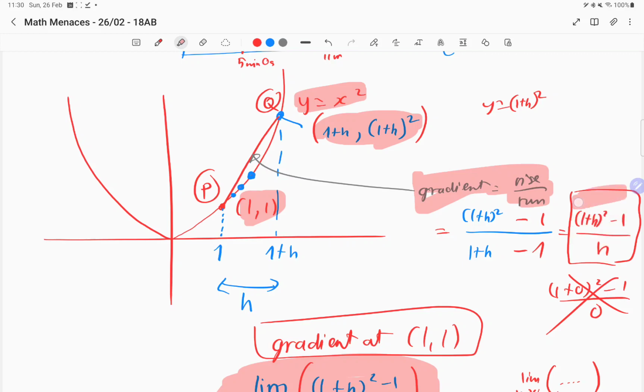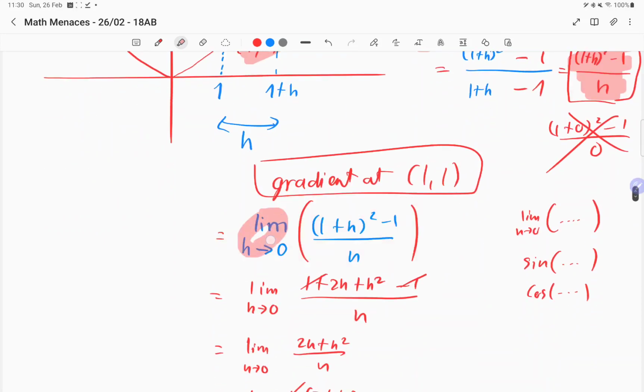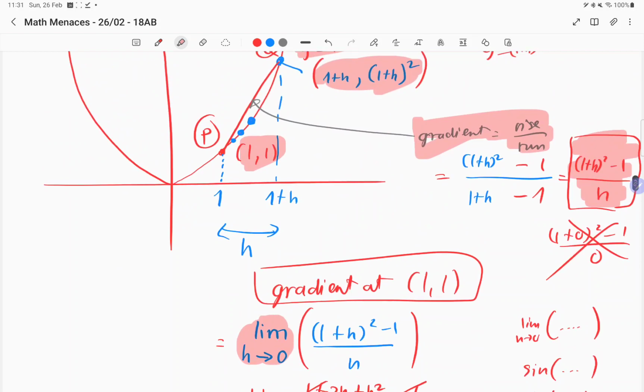With the rise over run part, then you consider what happens when H gets closer to 0, so when the 2 points get closer to each other. So you're not actually trying to find the difference of P and Q, you're trying to find the gradient of P. Yes, we are trying to find the gradient at P. P is the main part we're interested in. You can only do that by considering another point and thinking about what happens when the 2 points get closer and closer to each other.